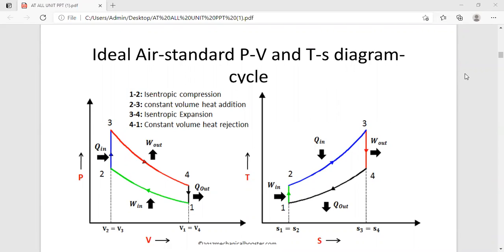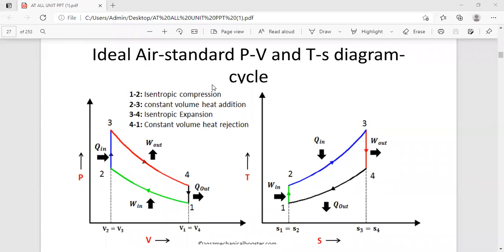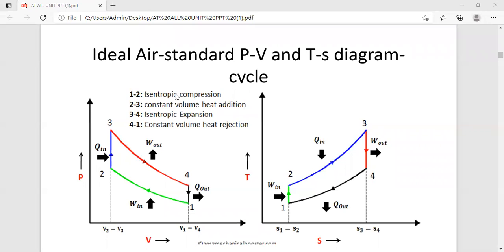So now we are going to start today's lecture. In the previous lecture, we have seen the ideal air standard PV and TS diagram cycle. We have seen all the processes related to the air standard cycle. This is the Otto cycle we have discussed, where we have seen 1 to 2 isentropic compression, 2 to 3 constant volume heat addition, 3 to 4 isentropic expansion, and 4 to 1 constant volume heat rejection. So this is the ideal cycle we have discussed.